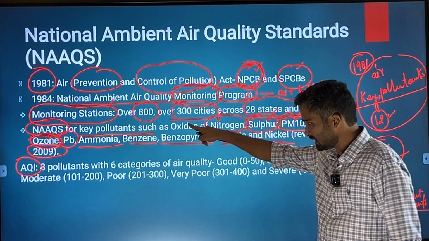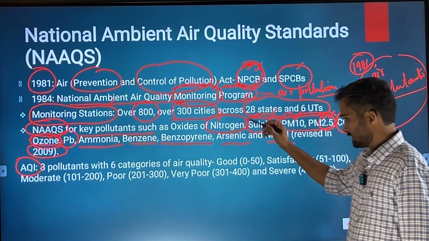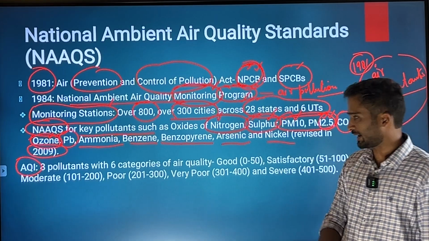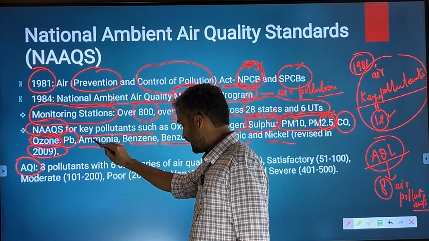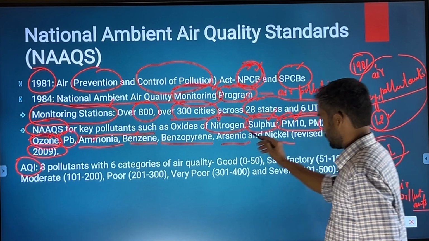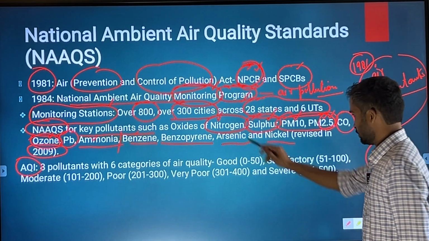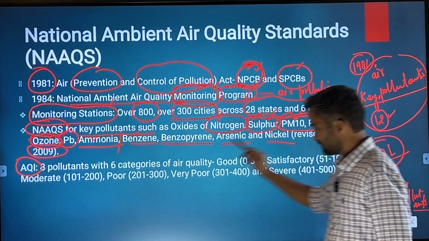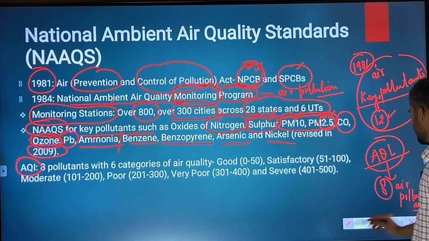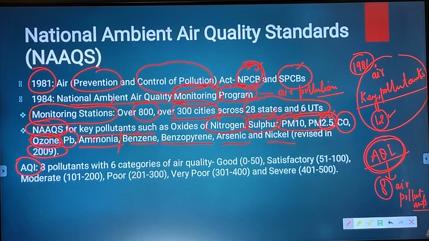So the first 8 air pollutants: oxides of nitrogen, sulfur, PM10, PM2.5, ozone, lead, ammonia and benzene. Not benzene, I would say only up to ammonia. So 1, 2, 3, 4, 5, 6, 7, 8. These 8 are recognized under AQI.